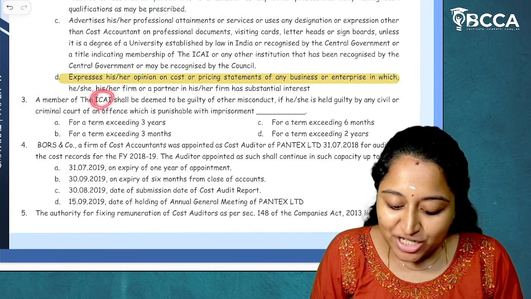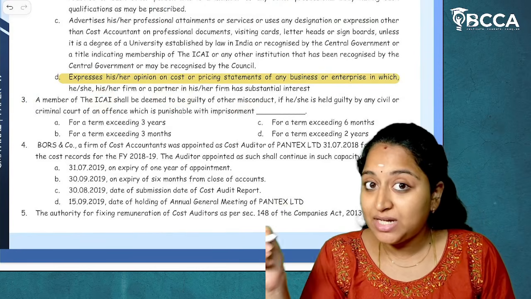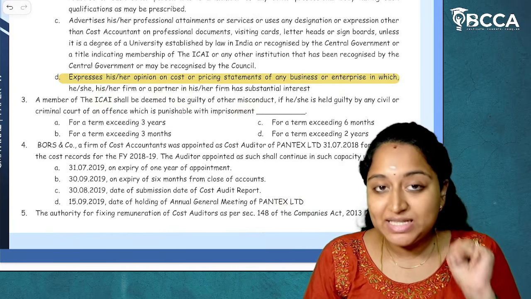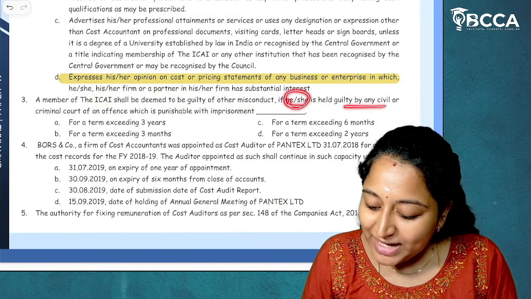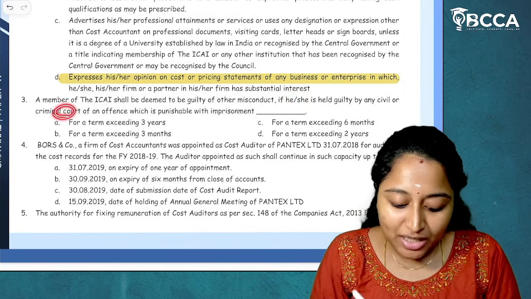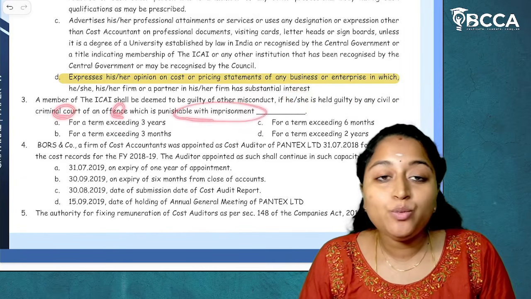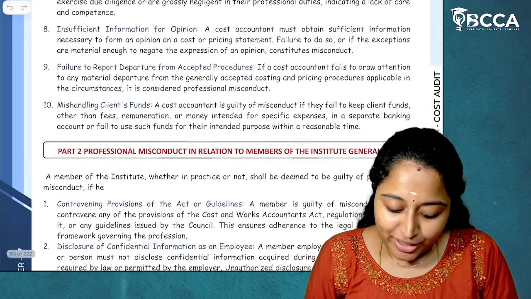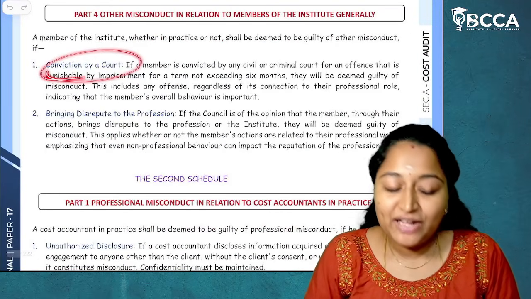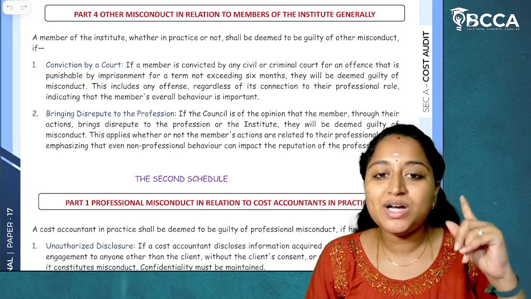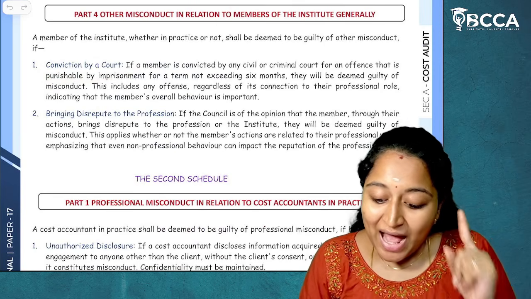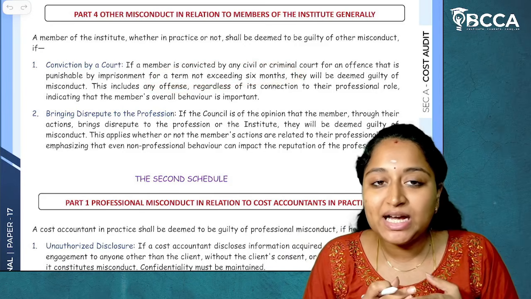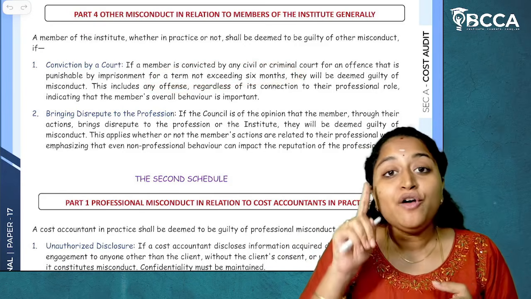A member of ICAI shall be deemed to be guilty of other misconduct. Other misconduct is given under part 4 first schedule and part 3 second schedule. If he or she is held guilty by any civil or criminal court of an offence which is punishable with imprisonment, which means in the first schedule, part 4, it is given that if they are convicted by a court either through a civil offence or a criminal offence, and if the term is not exceeding 6 months, then it is other misconduct according to part 4, first schedule.